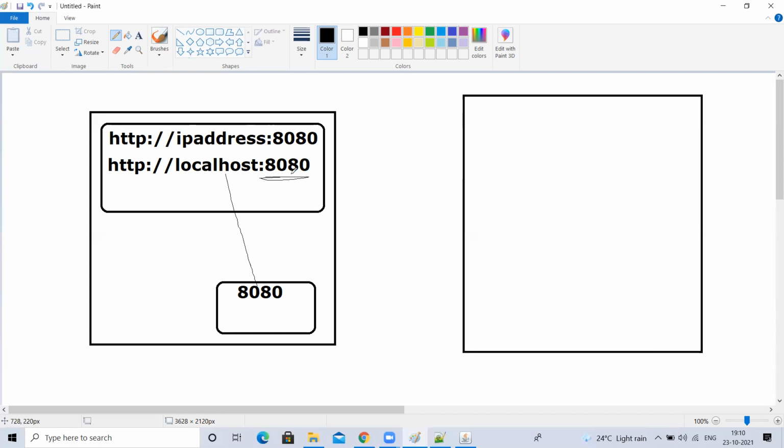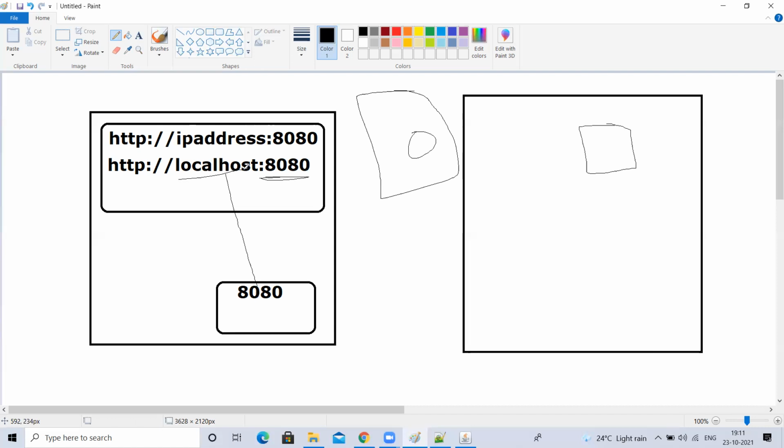So if you want to access a Tomcat which is present on another machine, you have to use the IP address and port number. If you have one more Linux machine with a Tomcat there, you have to give the IP address of that machine and port number. But if the Tomcat is on the same machine where your browser is, you can directly use localhost, meaning my local machine. Understood, guys? Is it clear? Yes, sir.